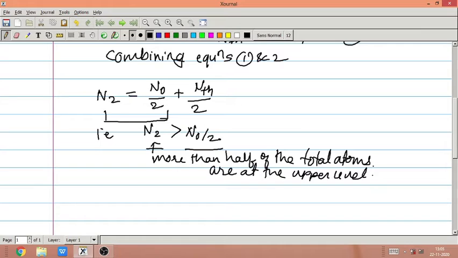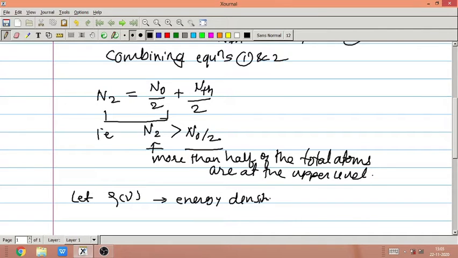So we will now examine whether the population inversion state can be reached in a two-level laser system. Let rho of nu be the energy density of the light of frequency nu incident on the system.